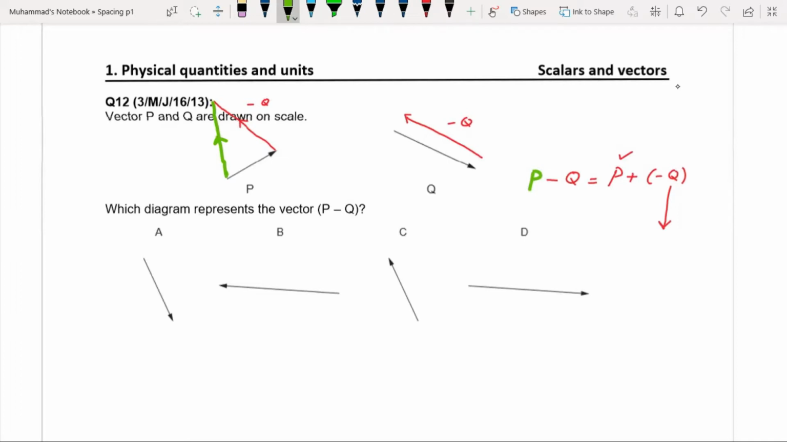So now you can see that this option A is incorrect, that is in this direction. B is also incorrect because the direction and magnitude are not the same as this vector. C is in the same direction as this vector and has the same length as this vector. So C is correct. D is also incorrect.